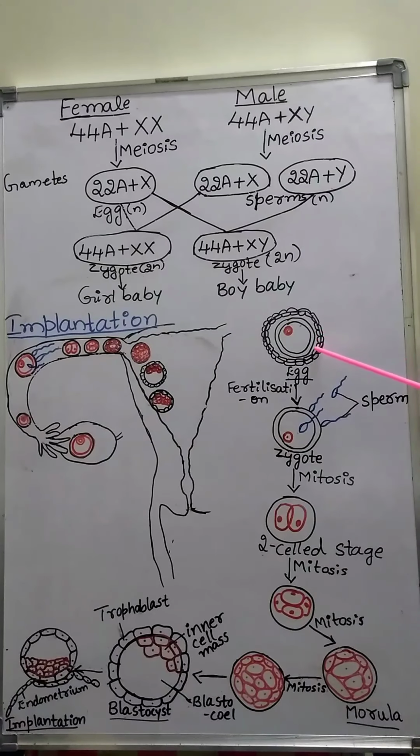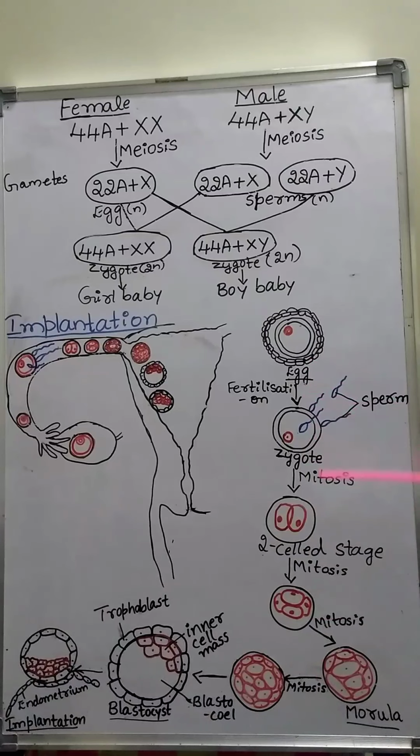See, this is the egg. The egg meets the sperm, which leads to fertilization and the formation of the diploid single-celled zygote. This zygote undergoes mitotic cell division repeatedly, which forms 2, 4, 8 or 16 daughter cells.